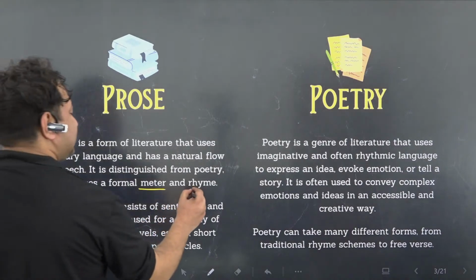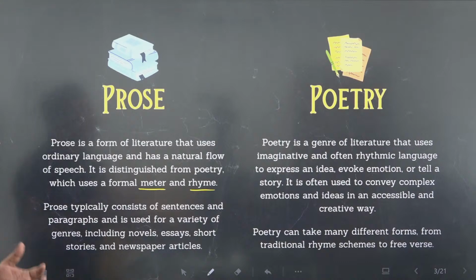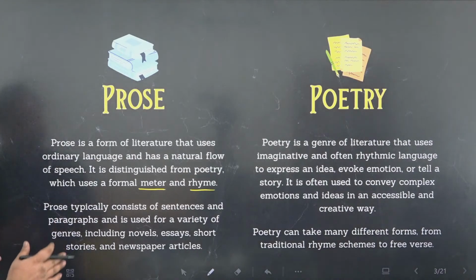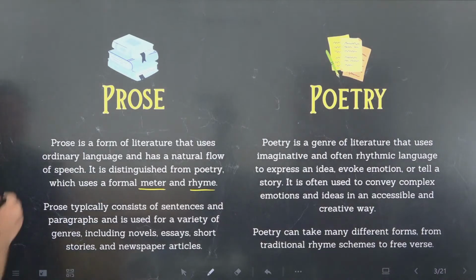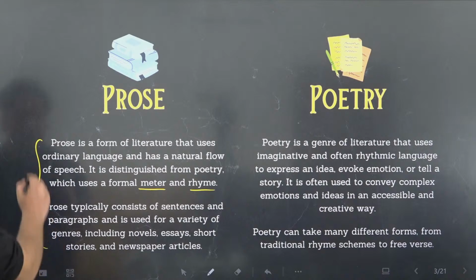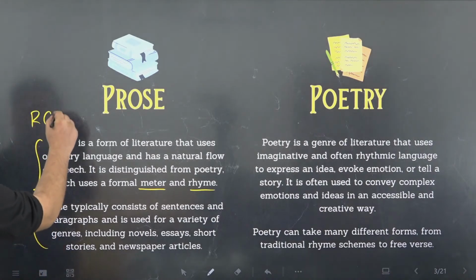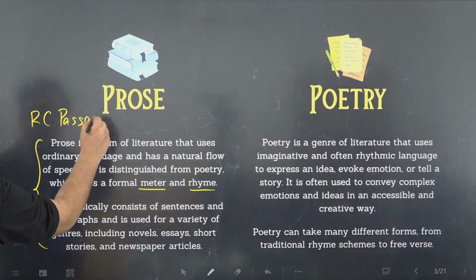And rhyme, you understand what rhyme is. It's lyrical. There is a rhyme, A B B B A, something like that. Prose typically consists of sentences and paragraphs and is used for a variety of genres, including novels, essays, short stories, and newspaper articles. Basically, whatever you see in the RC passages will come under prose.